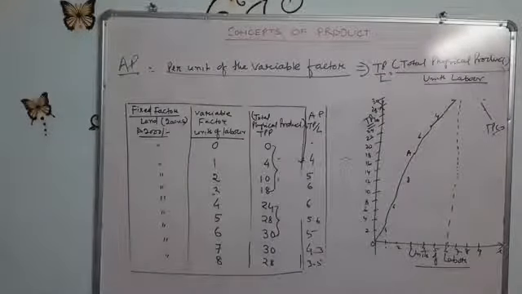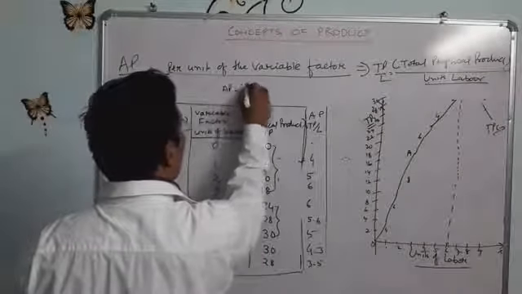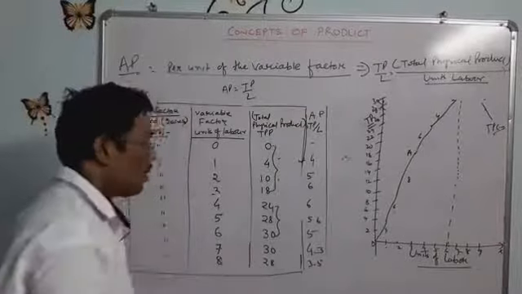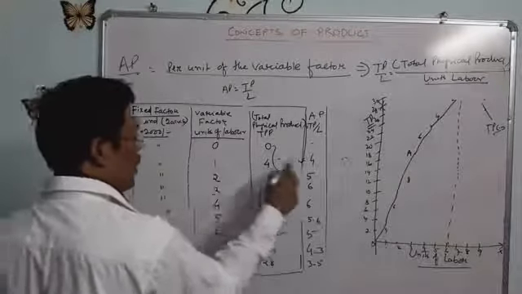So this is the average product. Average product equals total product divided by labor. So total product 4 divided by 1 equal to 4.